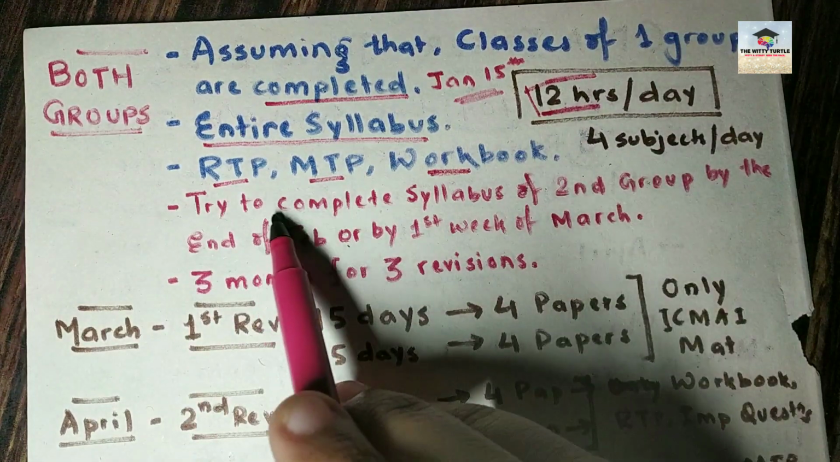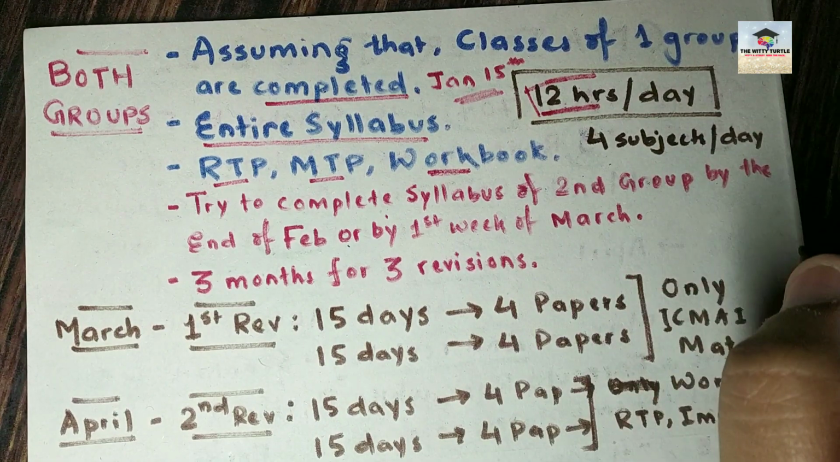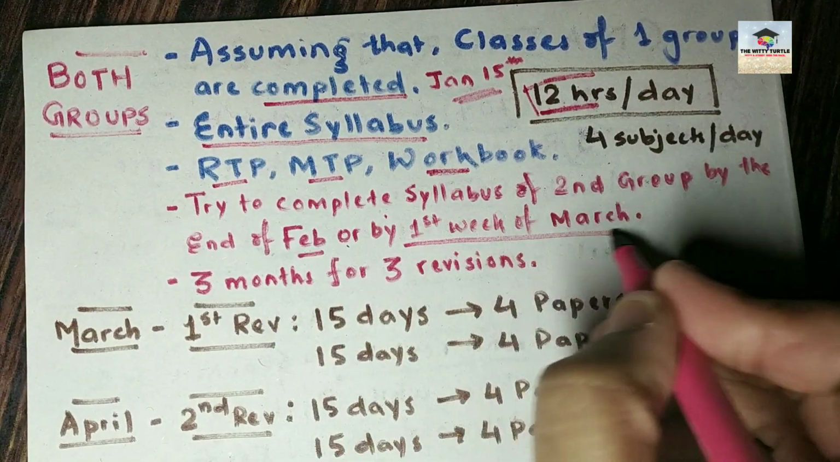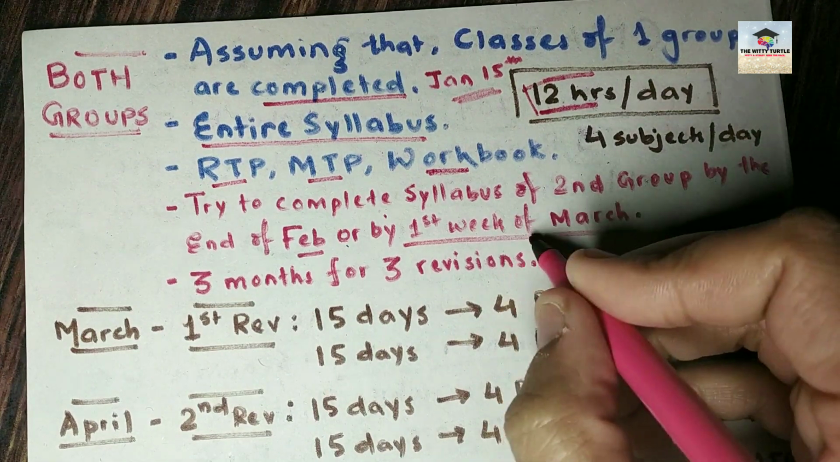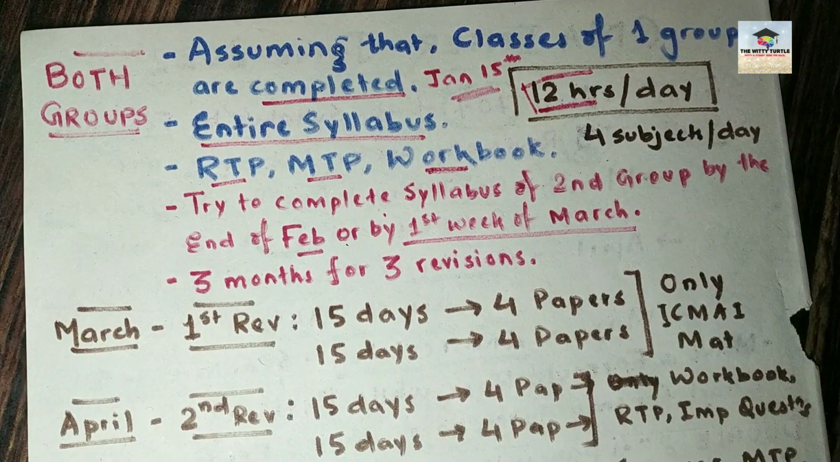Okay. Try to complete the syllabus of the second group by the end of February or by the first week of March. Because if you don't do it by the first week of March, then you will not get 3 months for revision. And when you are appearing for both the groups, it is very essential that you at least go for 3 revisions. See, what happens for both group students now? There are 8 papers. There are so many theoretical papers also, so many practical papers also. So basically, in the theoretical papers, the student gets confused.